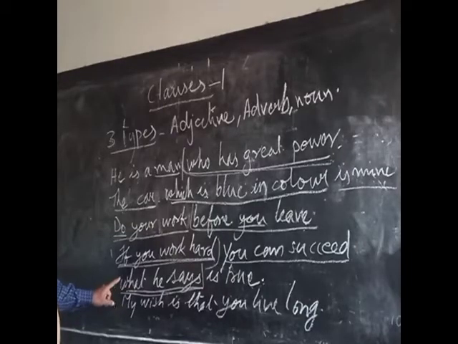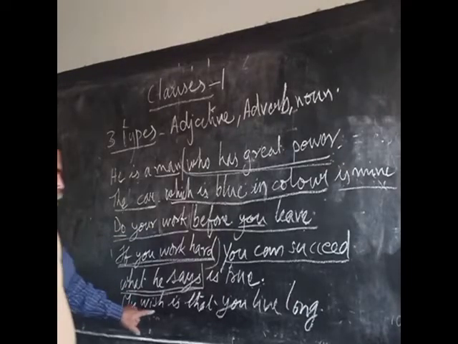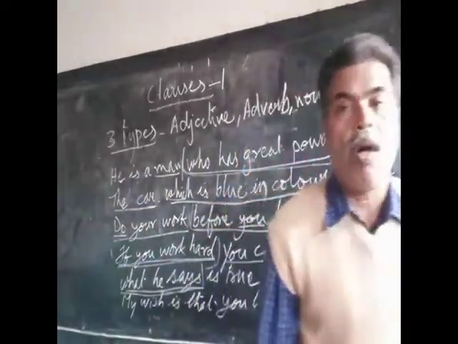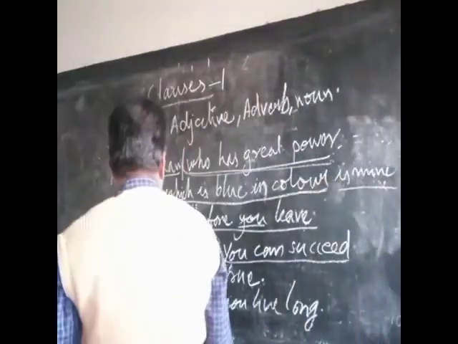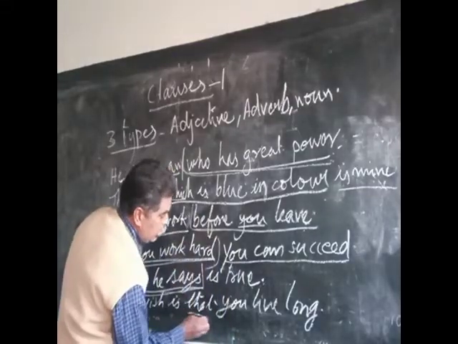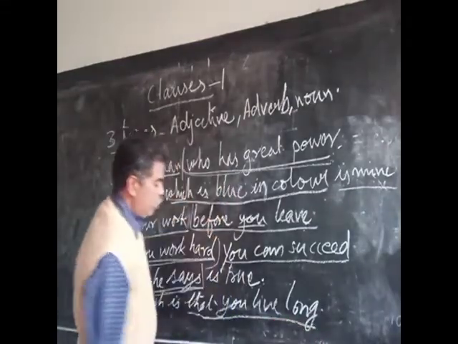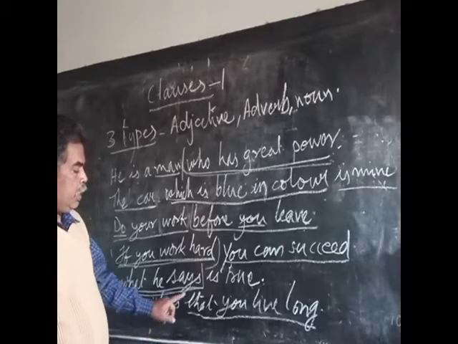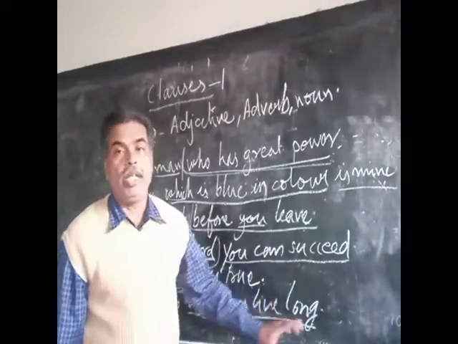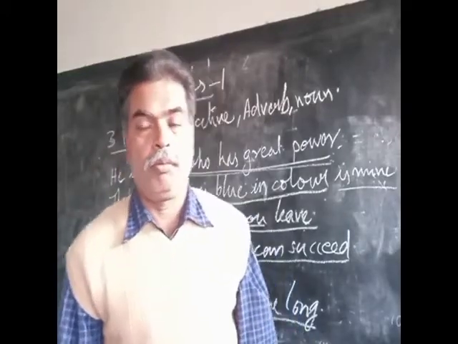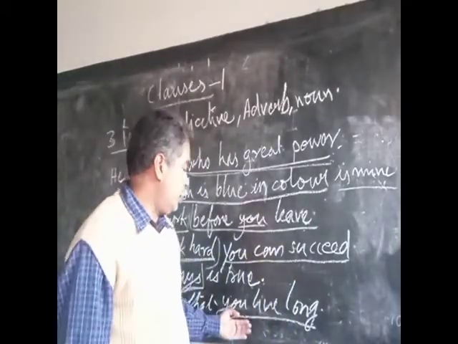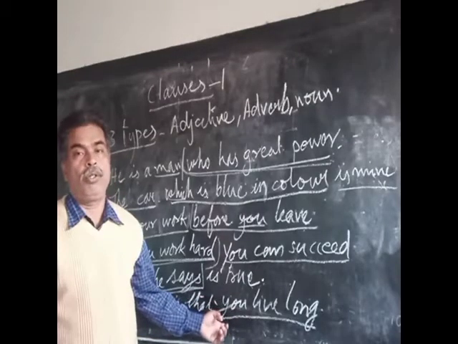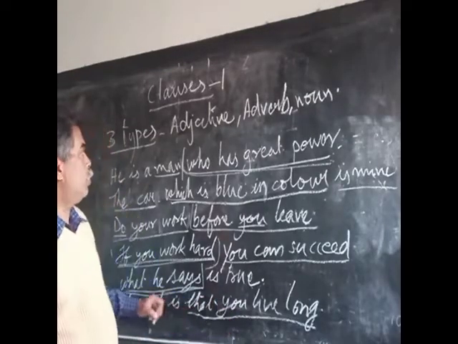Again, my wish is that you live long. What is my wish? That you live long. Understood? So this is acting as the object. This is also a noun clause.